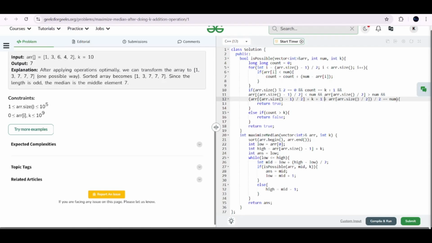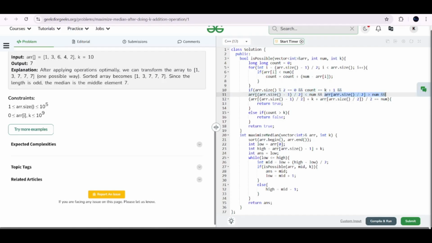This will also be equal to num. Effectively, there is no point in doing this, and it would suffice if we just removed this entire condition. But for some edge cases which I might not be able to imagine right now, we are keeping it for safety. So you disregard it and you see if it is exactly equal to the targeted median or not. And to ensure that you have those k increments, first, this is not necessary: arr[left] is less than num. This is a very obvious condition.